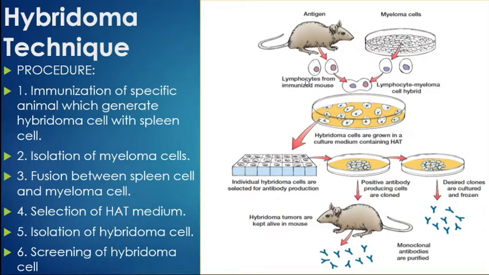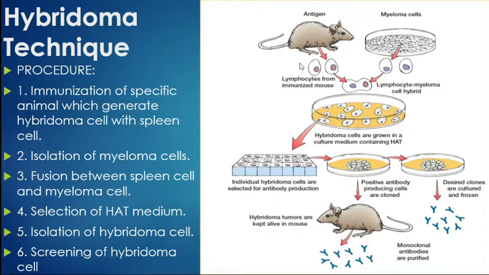Now, why do we need to go for the production of a hybrid cell? Whatever lymphocyte is produced, no doubt this lymphocyte is capable of producing the antibody, but the lifespan of this lymphocyte cell is very short, around 1 week only.